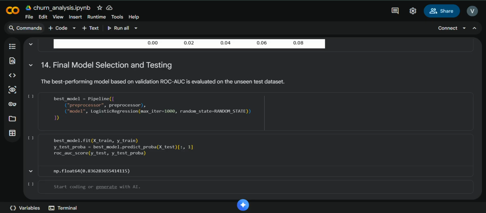So, to conclude, this project demonstrates a complete machine learning pipeline from data exploration to model comparison and final selection. By using proper preprocessing, cross-validation, and multiple evaluation metrics, the project highlights the importance of evidence-based model selection rather than relying on a single algorithm.